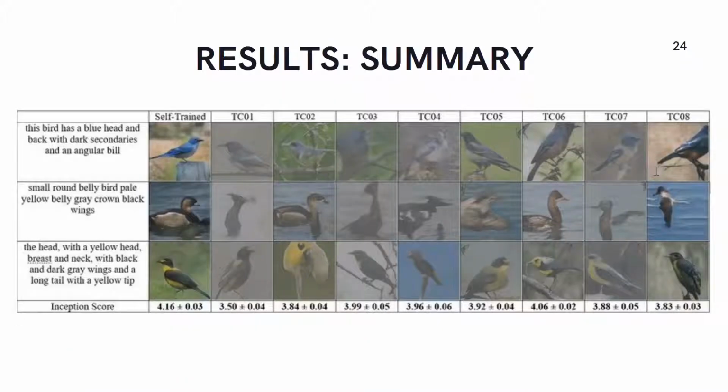So first, it can be seen that the results for all test cases consist of a gray tinted effect except test case 08, which had an unobtrusive bird added to each image within the dataset. Secondly, there is not a huge difference in quality and inception score of test case 05, test case 06, and test case 07, which had a different color of the bird added to the dataset. Lastly, even though test case 08 has no gray tinted effect, it does not have a significantly higher inception score than some of the other test cases.